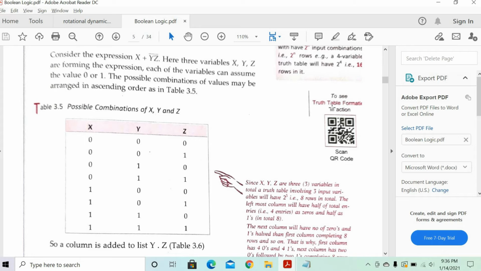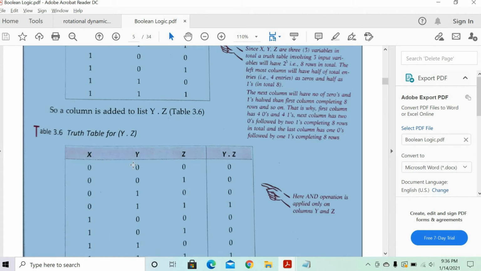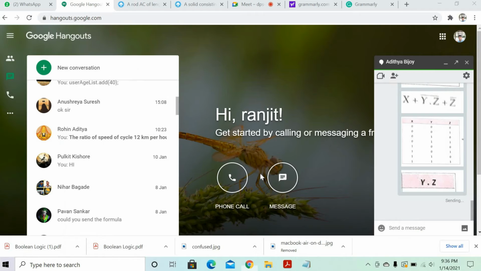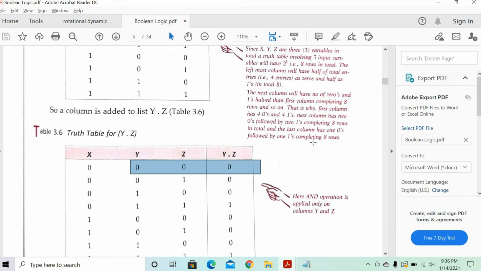Now you know the AND operation. Take the first row 0, 0. Y is 0, Z is 0. What will be the output in the AND operation? Y is 0, Z is 0. The output, YZ output, will be 0. Next.